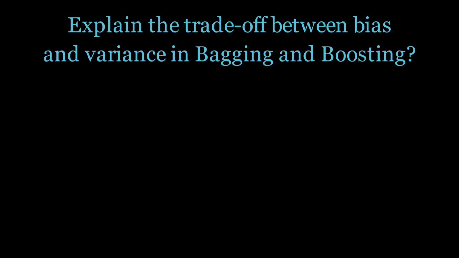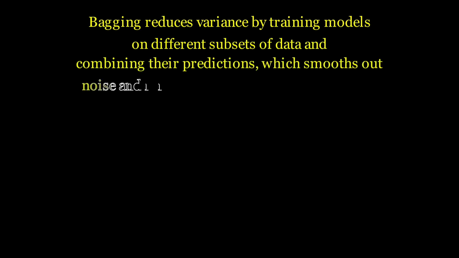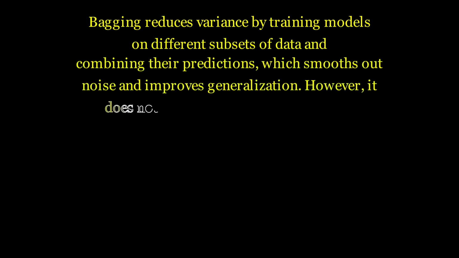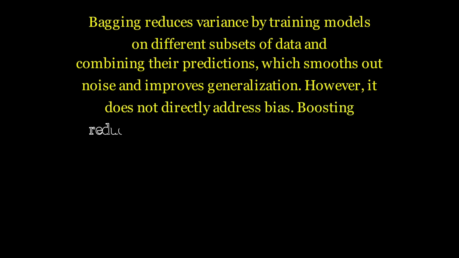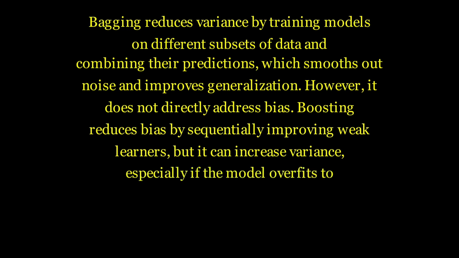Can you explain the trade-off between bias and variance in bagging and boosting? Bagging reduces variance by training models on different subsets of data and combining their predictions, which smooths out noise and improves generalization. However, it does not directly address bias. Boosting reduces bias by sequentially improving weak learners, but it can increase variance, especially if the model overfits to difficult or noisy data points.